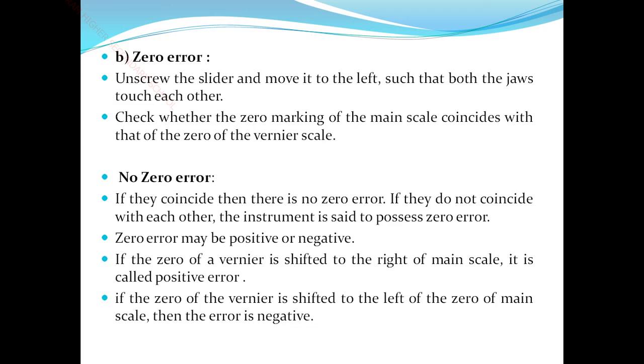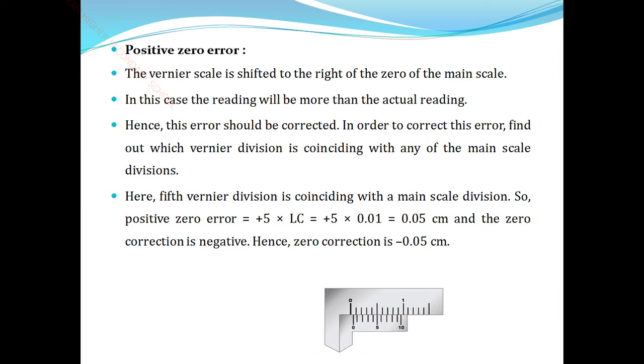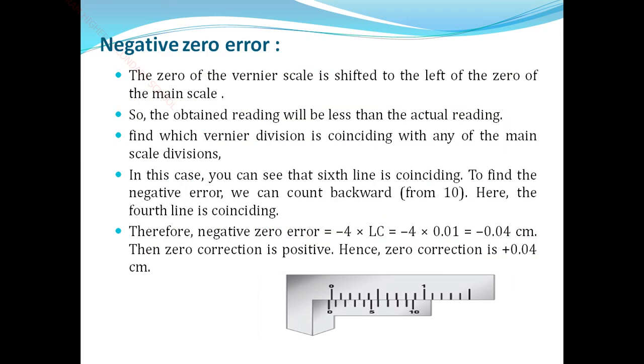If the zero of the Vernier is shifted to the right of the zero of the main scale, that means a positive zero error. So with a positive zero error, the reading will be more than the actual reading, the values will be higher. அதே, if the zero of the Vernier scale is shifted to the left of the zero of the main scale, that means a negative zero error. So those are the two types of error that we have now elaborated.